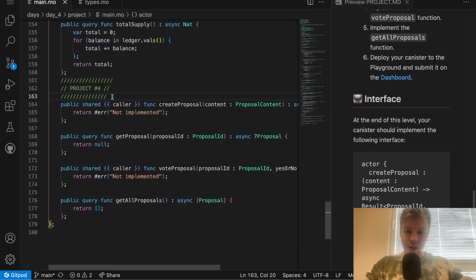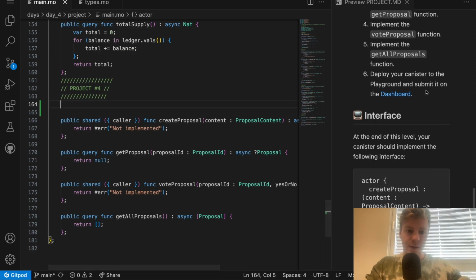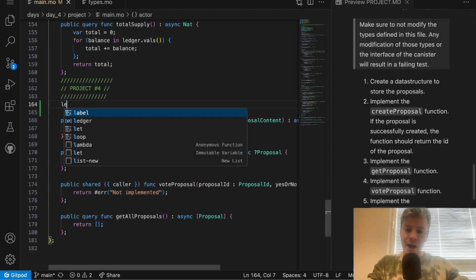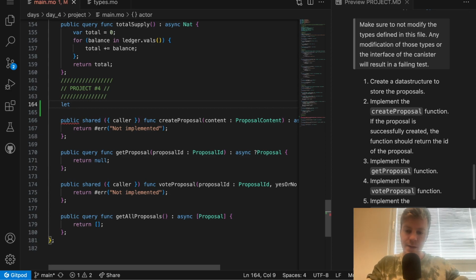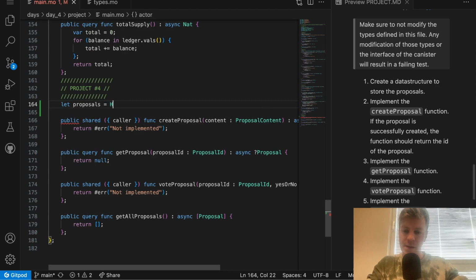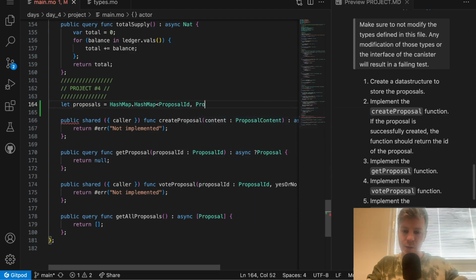Alright, so let's move to the correction. I hope that you've successfully implemented this project. If not, don't worry, I'll correct and explain everything. The task number 1 was to create a data structure to store the proposals, and I'll use the proposal IDs, and so I will store the proposals in a hash map.